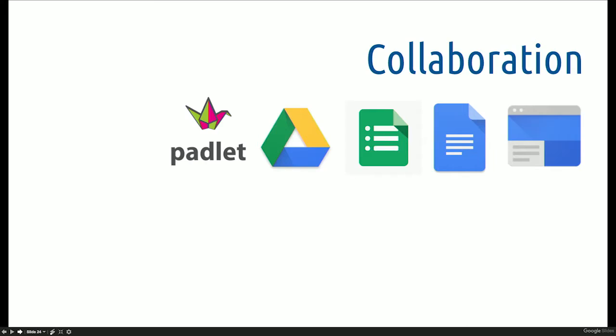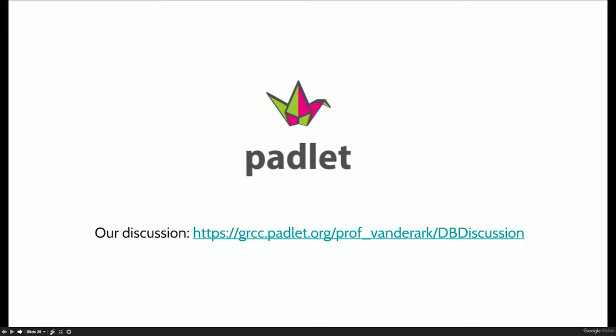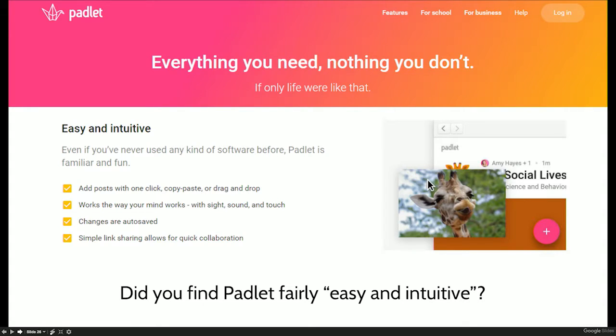So that's commenting. And then I want to talk a little bit about collaboration. And a lot of these tools overlap in their uses and that sort of thing. But the first one is Padlet, which you used twice already. So here's Padlet's page. It says easy and intuitive. Everything you need, nothing you don't. If only life were like that.